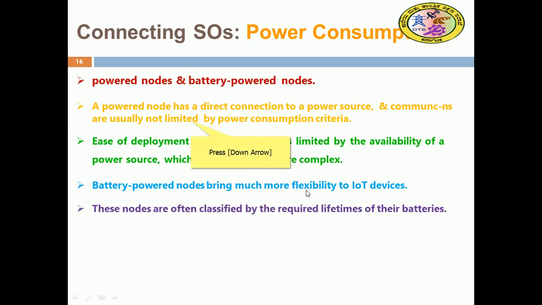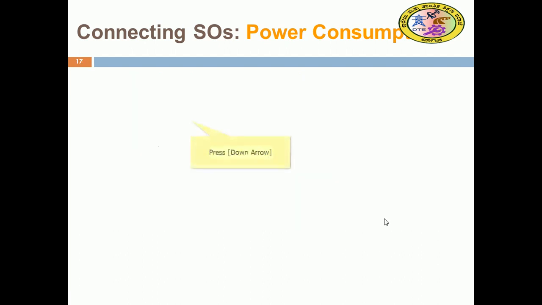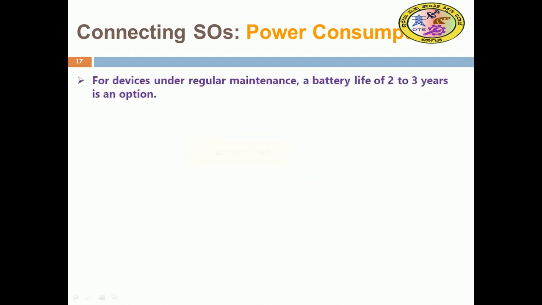These nodes are often classified by the required lifetime of their batteries, so it depends upon the lifetime of the battery. For power consumption, a battery life of 2 to 3 years or more is an option.